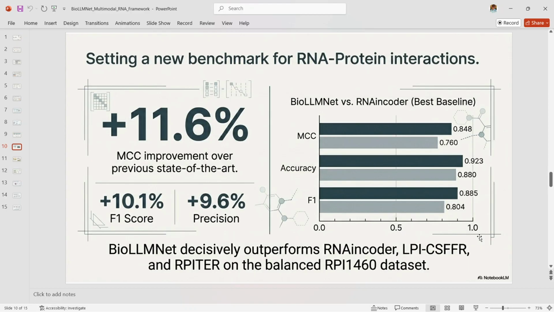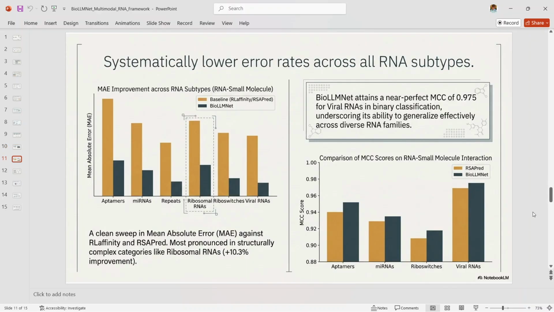Setting a new benchmark for RNA protein interactions. On the RNA-protein task, BioLLMNet delivers one of its strongest results. On the RP1460 benchmark, it outperforms the best baseline RNA encoder across the major metrics including MCC, accuracy, F1 score, precision, recall, and AUC-ROC. The key message here is not just that the model is better, but that the improvement is broad and consistent, which suggests the learned representations are capturing meaningful interaction patterns.